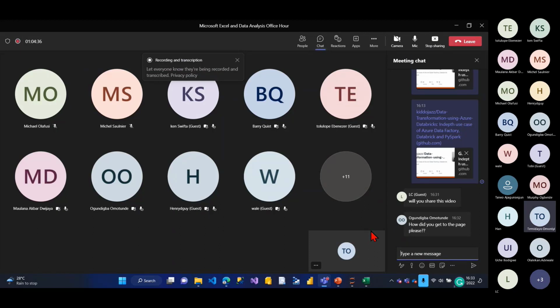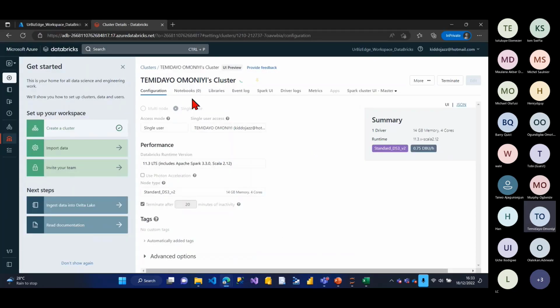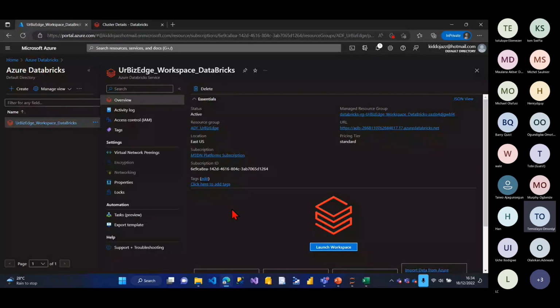Get to this page, please. Okay. So for this page, right, I actually have an Azure account, right? I have an Azure account. So I've already created a Databricks. So I have different resources.